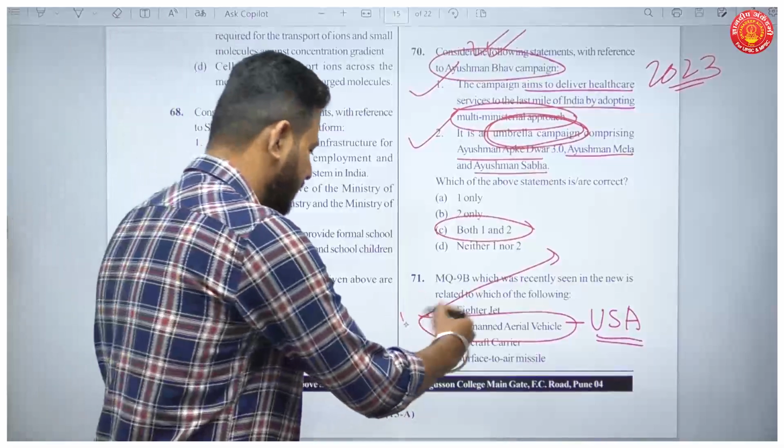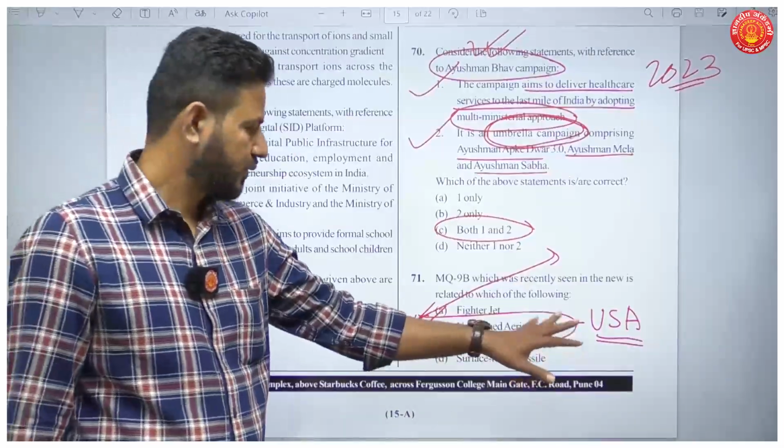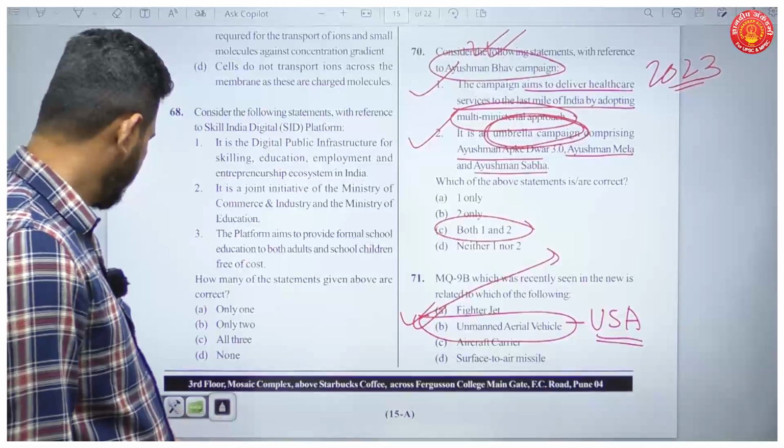And it was in news because India is buying them from USA. So your answer here is B.